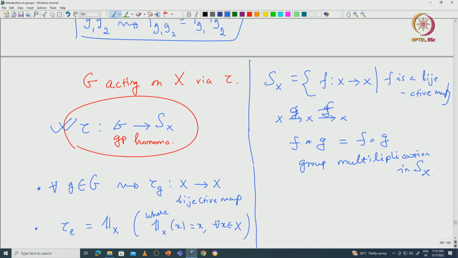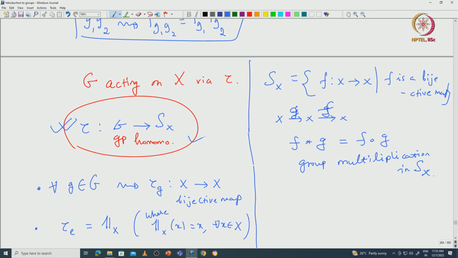Of course, depending upon whether you are in topology, geometry and so on, you demand more on this association. For example, in topology you can take tau g to be continuous maps or homeomorphisms and so on. Or if you are in linear algebra, you can demand them to be all linear invertible maps.